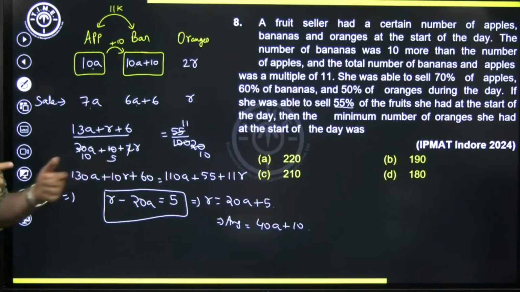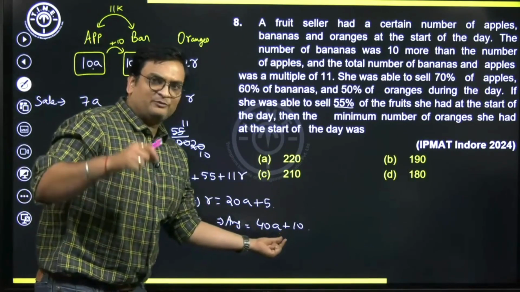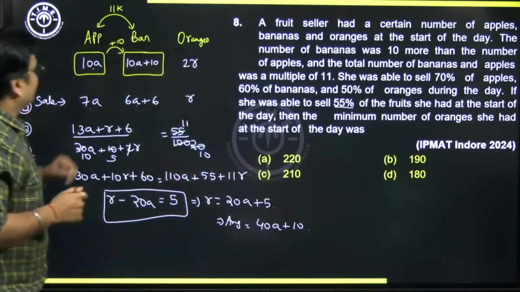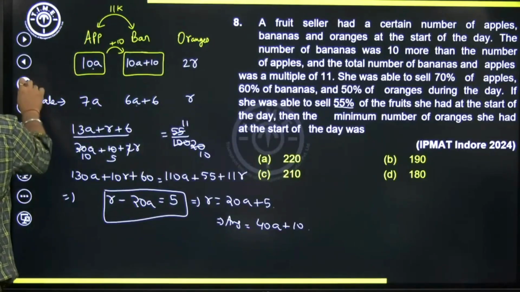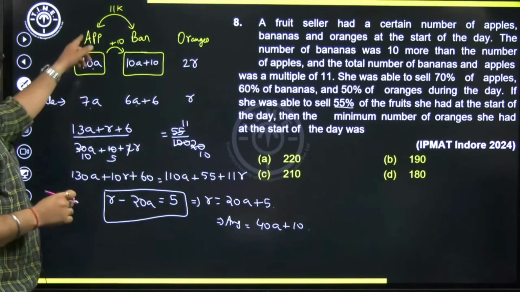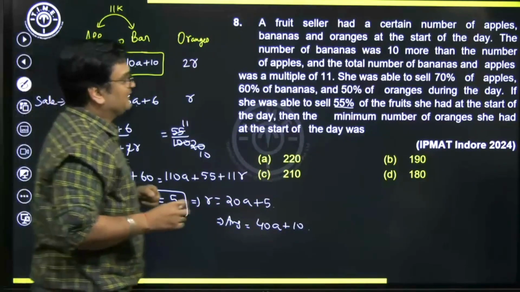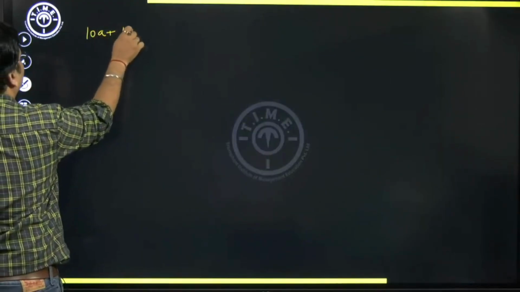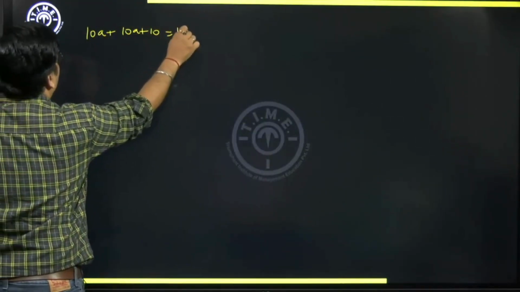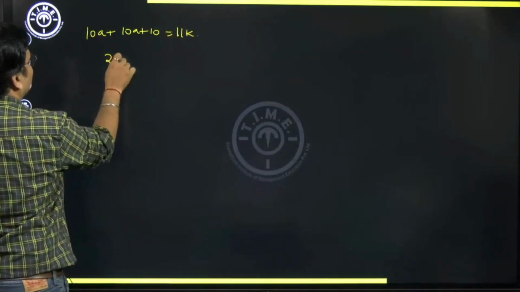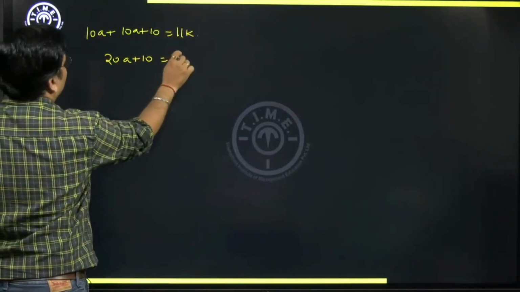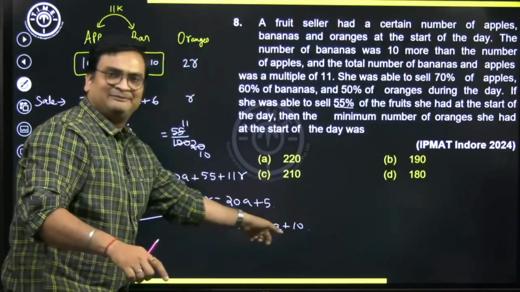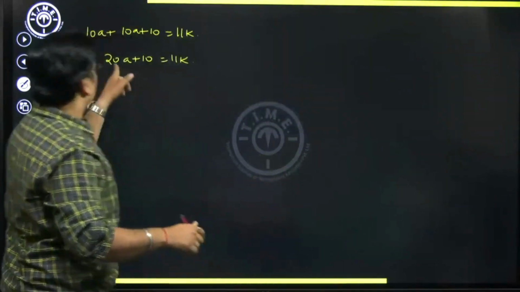Okay, so I want this answer to be minimum. That means the value of A should be minimum possible, probably 1 or 2 or 0, if it's allowed. Let's check. There's one more piece of information that we have not explored so far, which was the sum of these two, that is 10A plus 10A plus 10. I'll write on the next slide. Number of apples plus number of bananas should be a multiple of 11. So 20A plus 10 should be a multiple of 11. I want the value of A to be minimum possible so that my answer is minimum possible. So can A be 1?